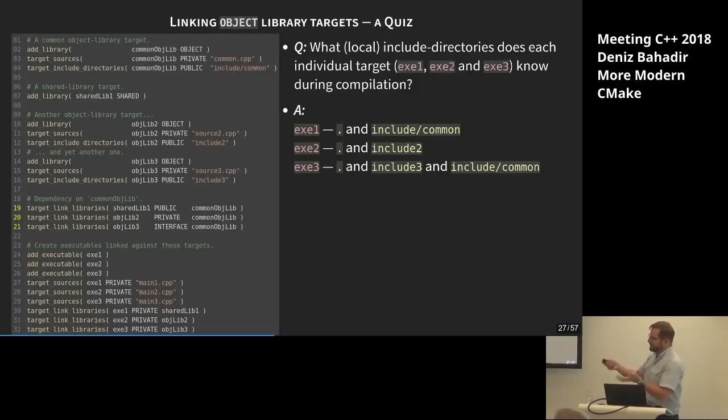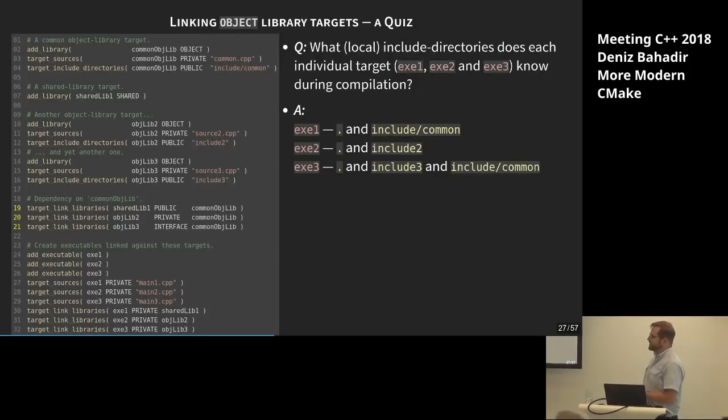So through the shared library's usage requirement, we get include common. Let's look at exe2. It links against object lib 2. It has a private dependency on common object lib, which means the build requirements, but not its usage requirements, will be filled with the usage requirements from common object lib. So forget common object lib. It's just the includes 2 directory coming directly from the object lib 2.